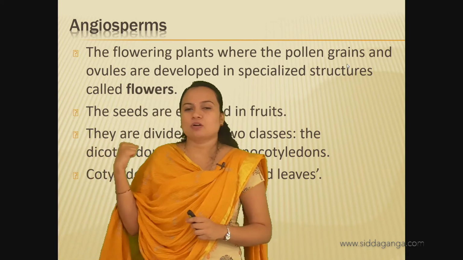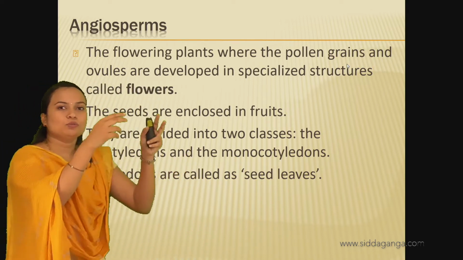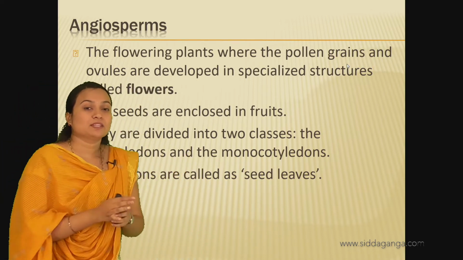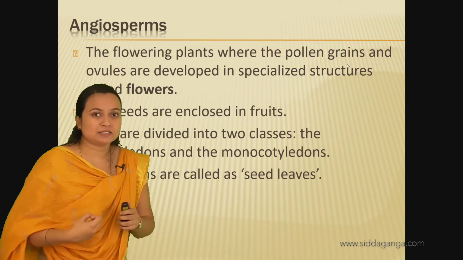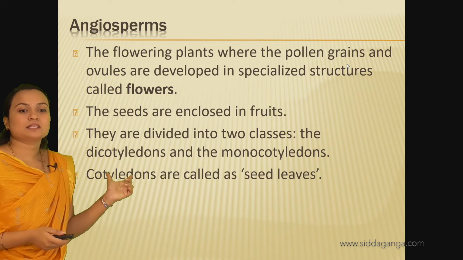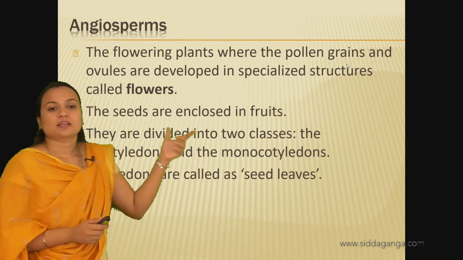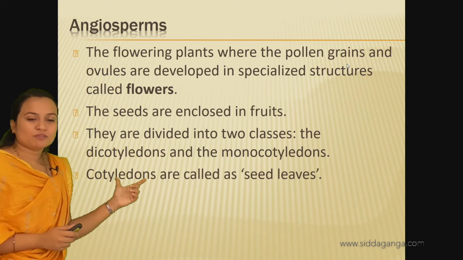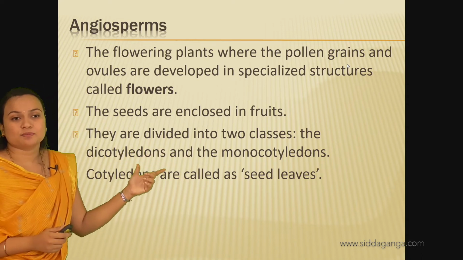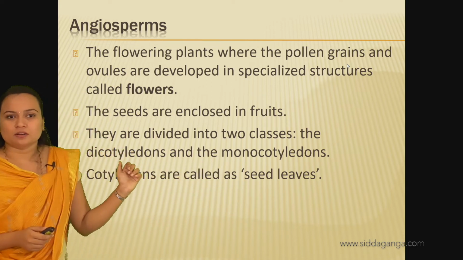If it is a monocot, one leaf will be produced, and if it is a dicot, two leaves will be produced. These are the first leaves, so that's why cotyledons are called seed leaves. Based on the number of cotyledons, the angiosperms are divided into monocotyledons and dicotyledons.